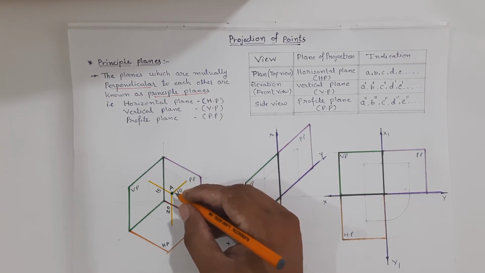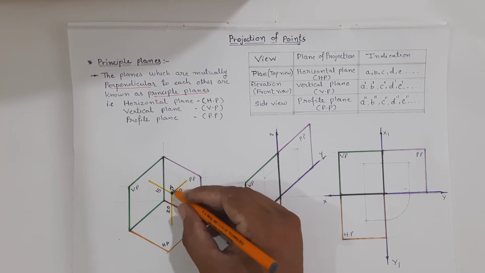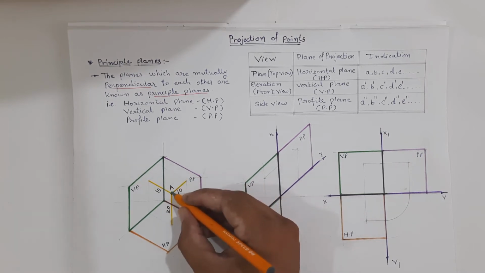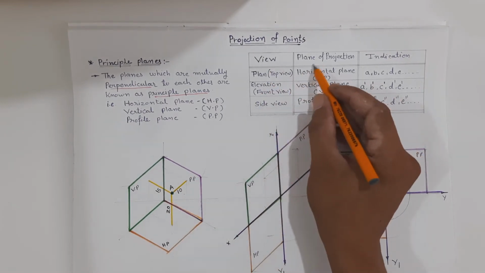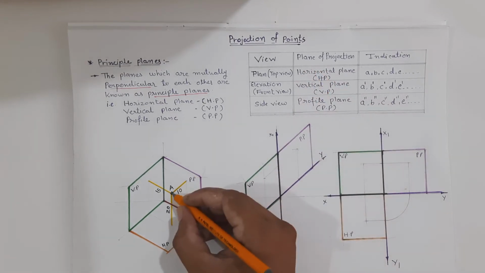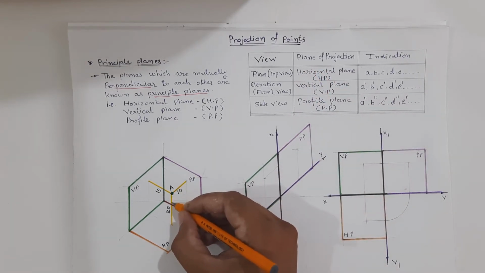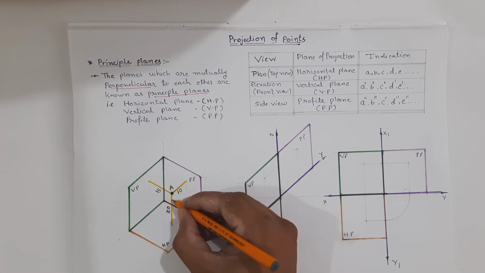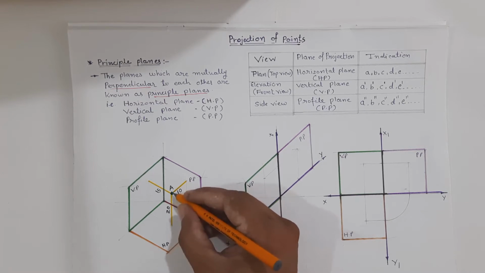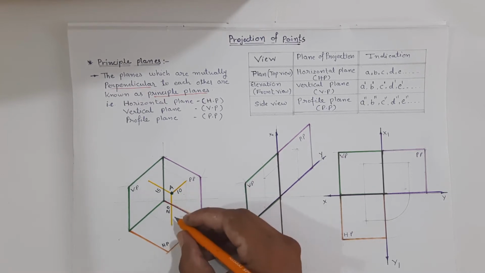Now if you want to draw the plan of this point, we have to take the projection on the horizontal plane from that point, perpendicular to the horizontal plane, to get the plan on the horizontal plane.